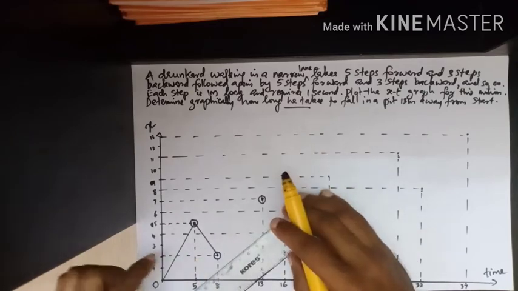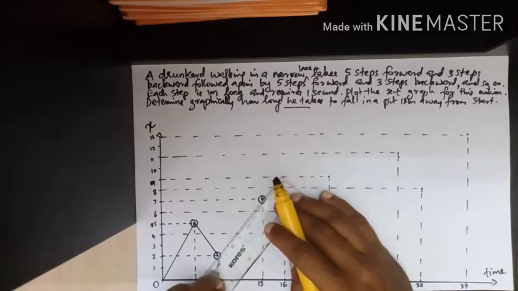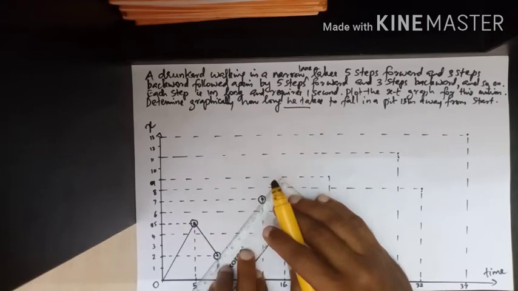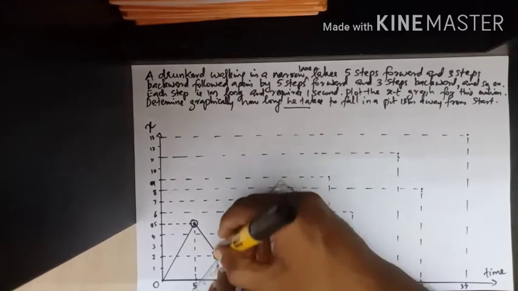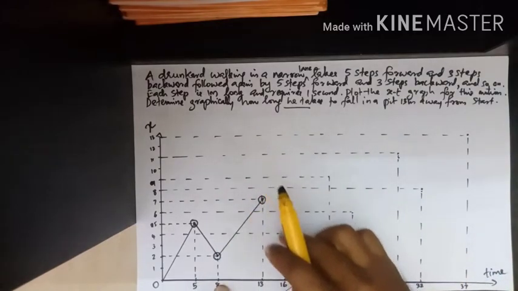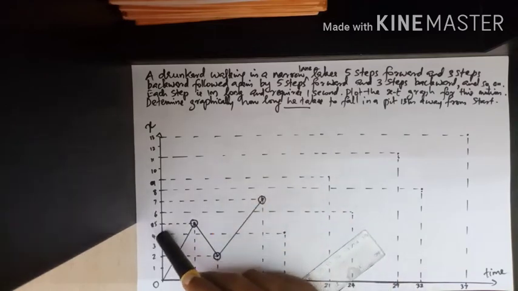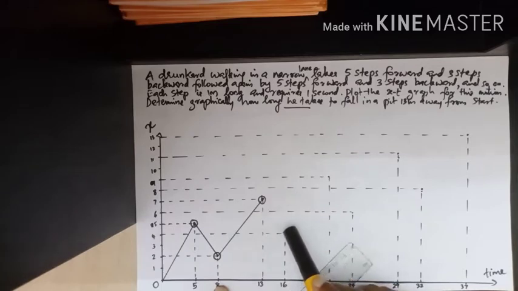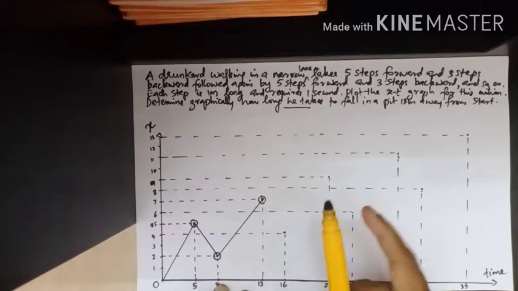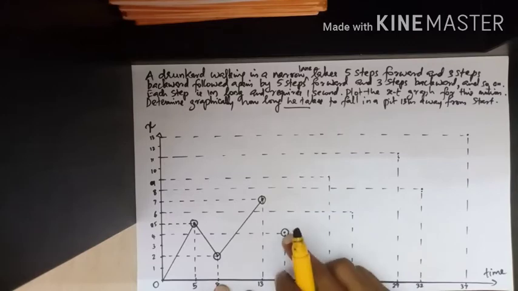From 2, we need to add 5: 3, 4, 5, 6, 7. He is at a position of 7 meters. Okay, this is his position after 5 more seconds. Now what happens? Again he comes back 3 steps. So from 7 he comes back, that is 6, 5, 4. He is at position 4. How much time does he take? 3 steps backward, he takes 3 seconds. So after 16 seconds, he is here. Now this is his position. So in 16 seconds, he has come back to position 4, means 4 meters from the starting point.